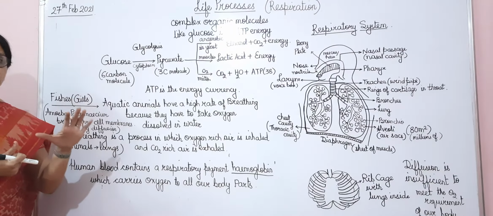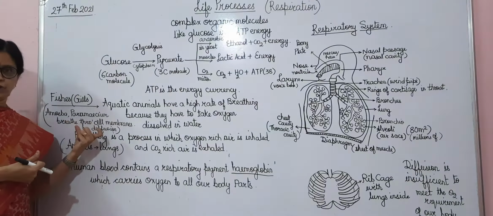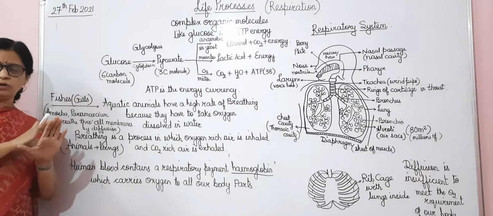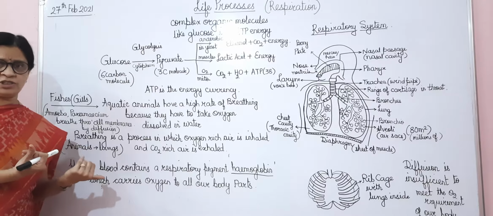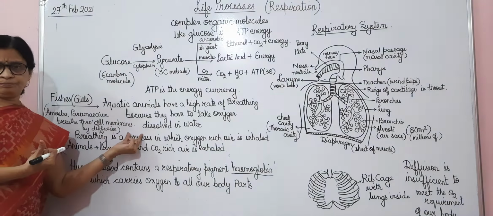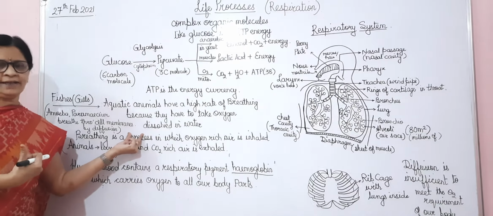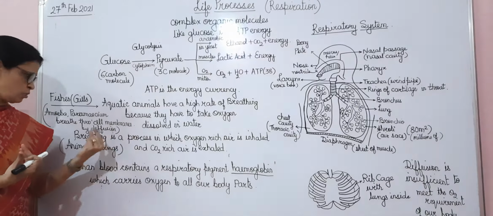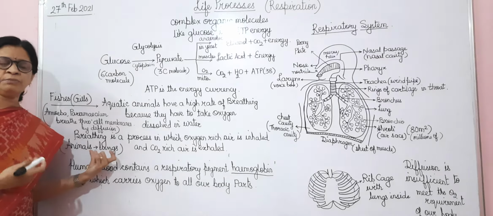If the animals are very small, like amoeba or paramecium or planaria, these animals are single celled. So the whole cell membrane can take in oxygen. There is diffusion, and because of diffusion they can take in oxygen and produce energy for their different cell activities. Okay. So remember, we are respiring means we are breathing.